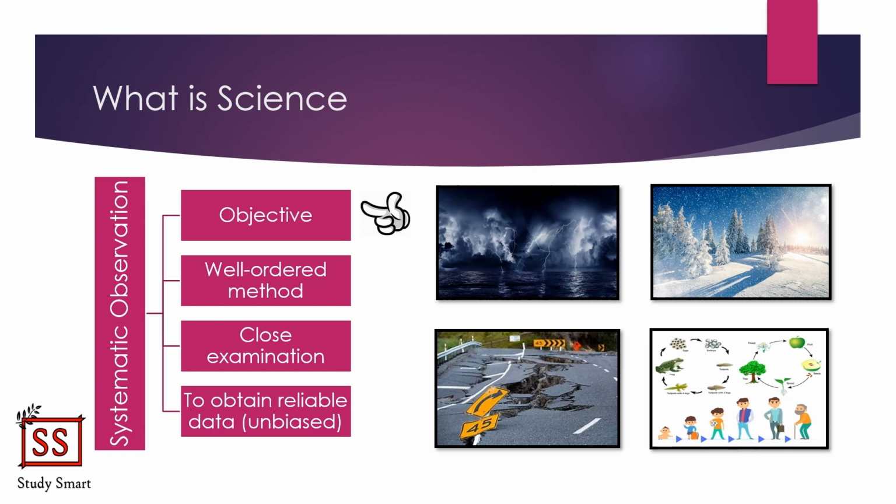In contrast to normal observation, when we perform the systematic observation, we have a goal in our mind, and also the observation will be done by following a well-ordered method to closely examine a specific natural phenomenon. This is done in order to obtain reliable data on the subject that we are observing. That is what is known as science. Science is a systematic observation on the natural phenomena.